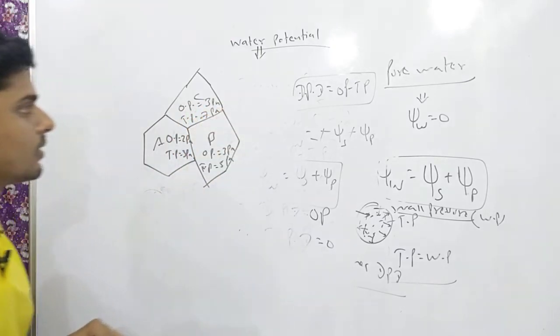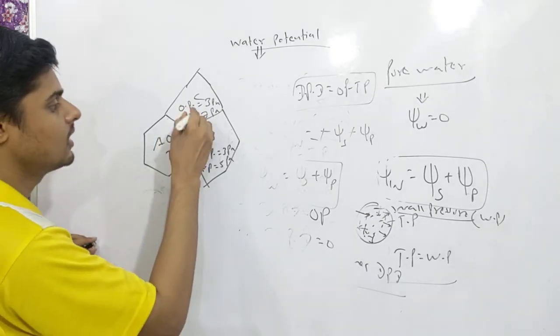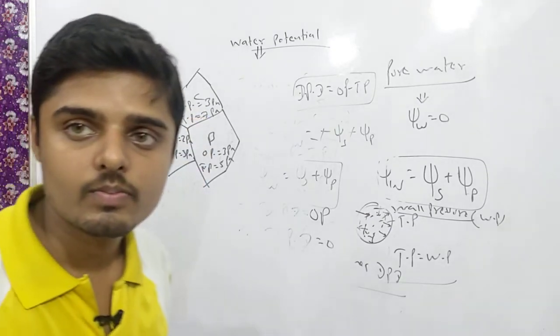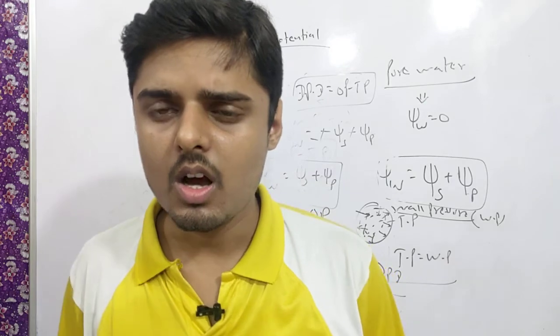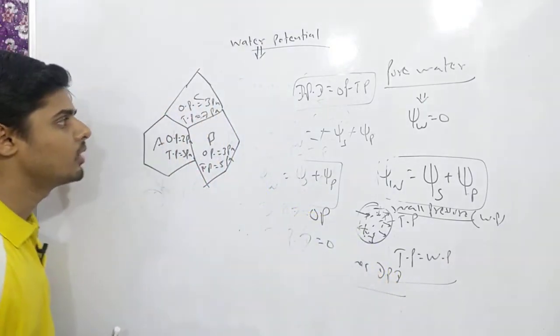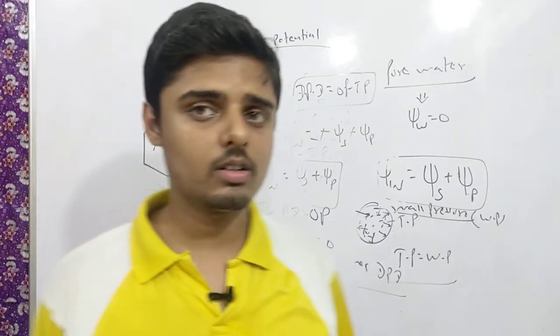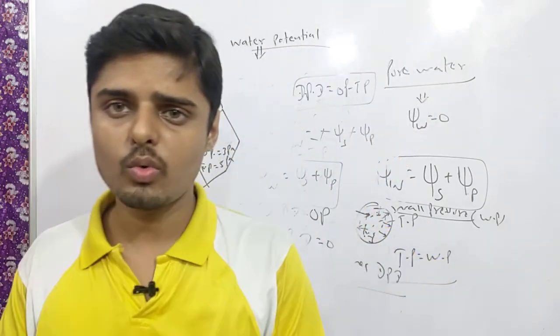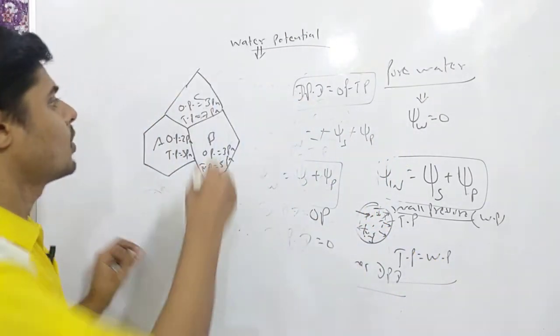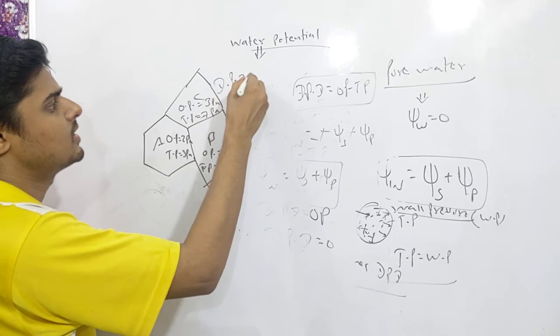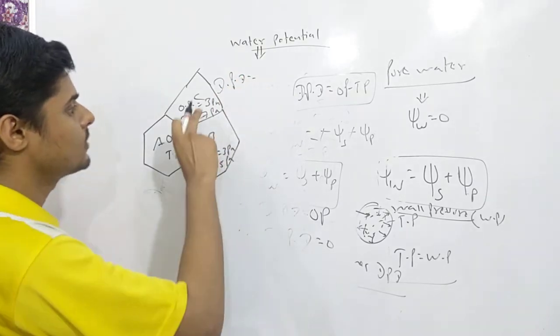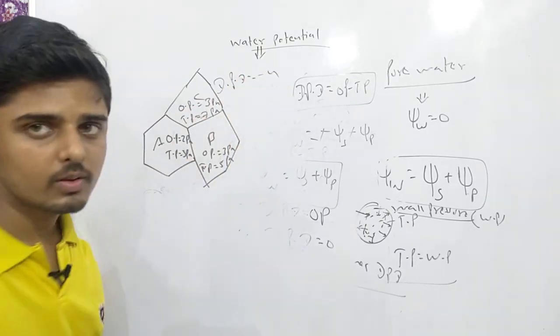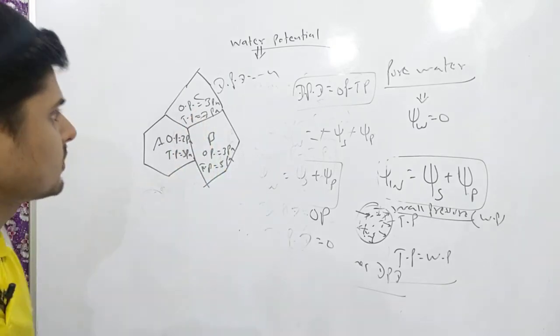Then tell me in which direction osmosis will occur. From which cell to which cell will osmosis occur? Then we are going to find what? DPD, because we know that osmosis always happens from the lower DPD to the higher DPD. So what will be the value of DPD for this cell? DPD is equal to OP minus TP. 3 minus 7, this will be minus 4. Any confusion?